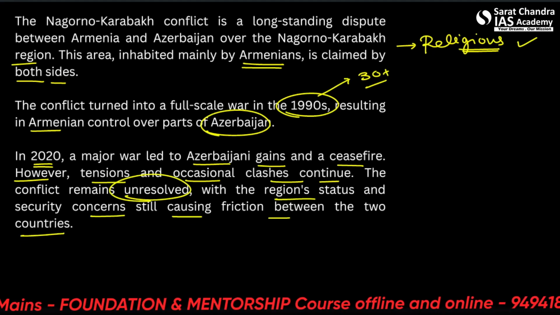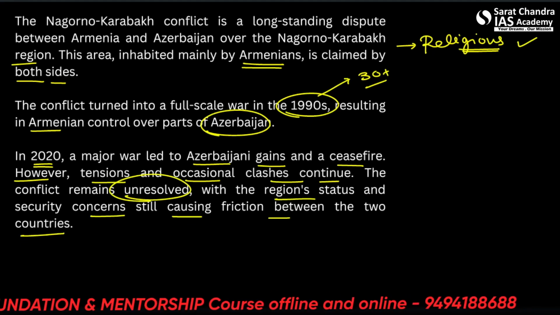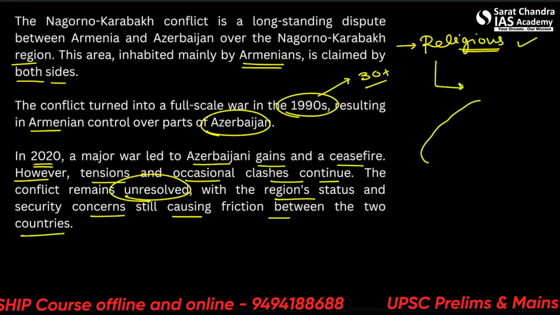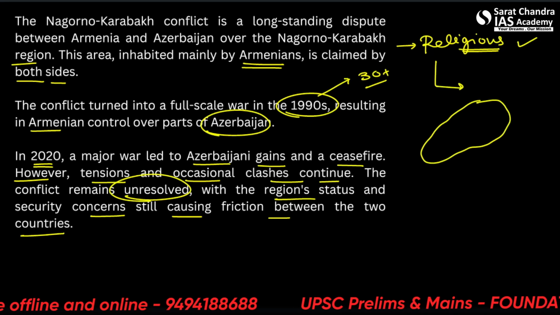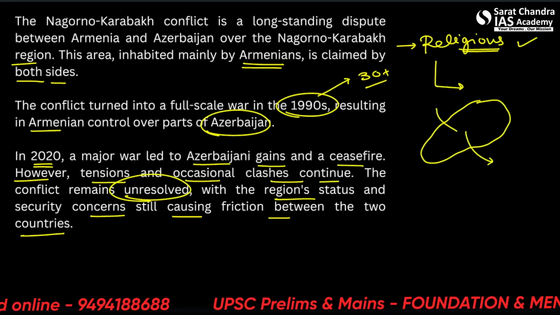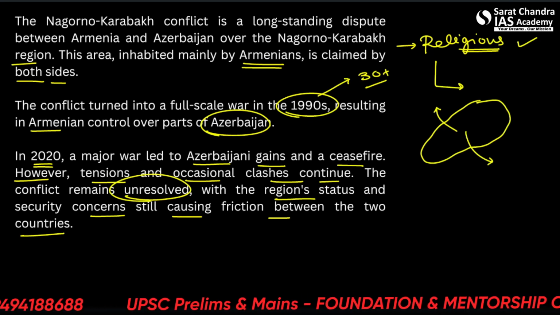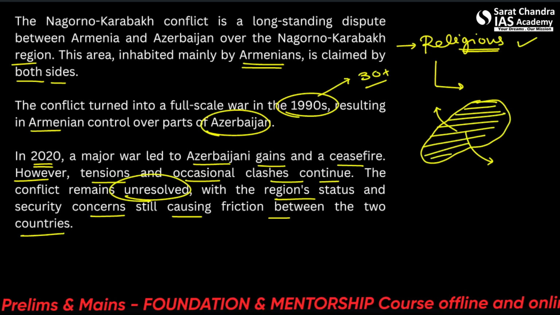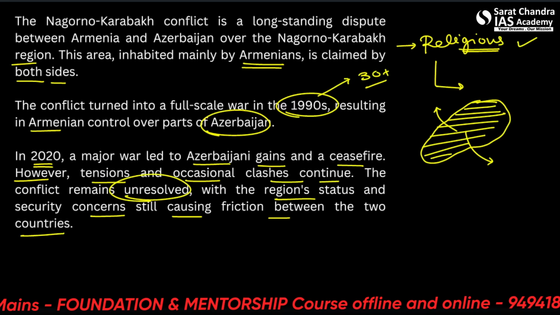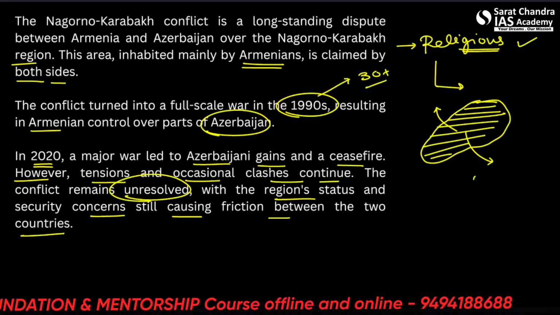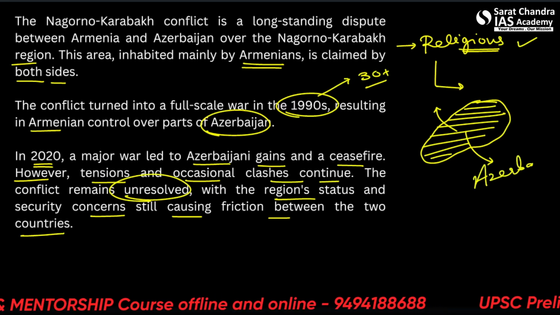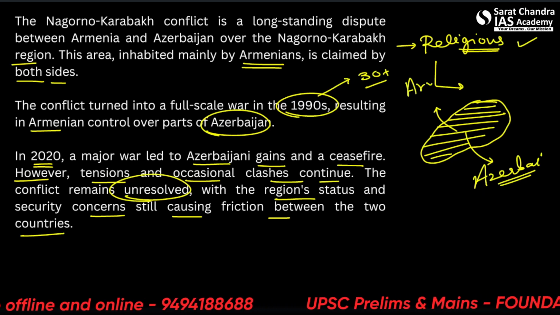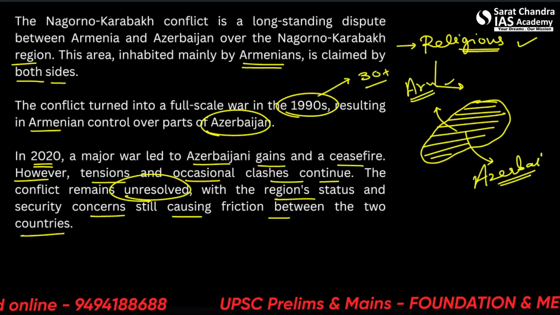So what are the dynamics here that we don't need to see? Why people are going towards from the territories, whether they want to go with Azerbaijan or Armenia. It's a geographical conflict. That means we are only concerned here with the land. Alright. So what else we need to see is which countries are supporting Azerbaijan and which community is supporting Armenia. We are talking about the international community or groups.